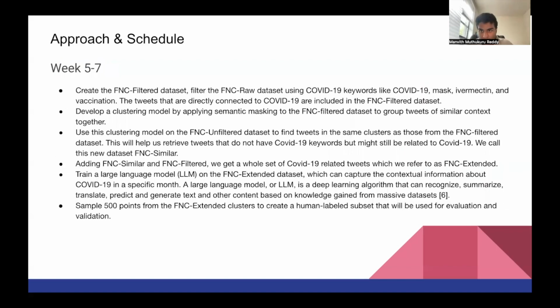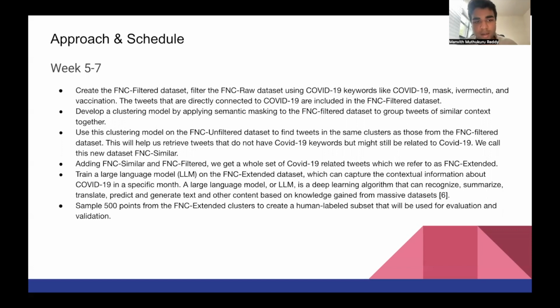Once we were done with this, we get on to the crux of our project. We did all the pre-processing. We got a notebook. Now we have our FNC raw data set from which we create our FNC filtered data set, which is just using keywords and trying to find words related to COVID.